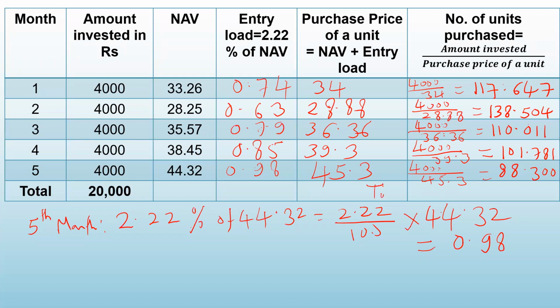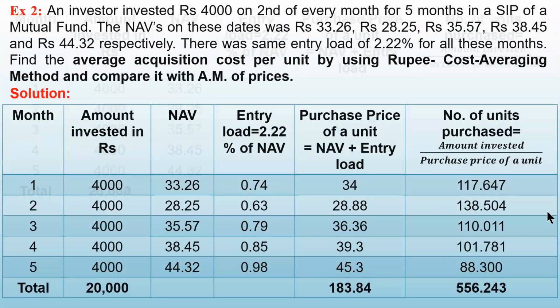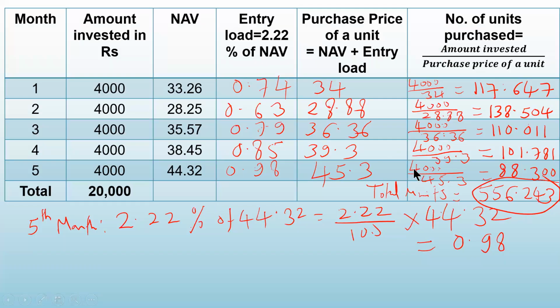Total units is equal to 556.24. So these many units are purchased altogether. Look here, 556.24. It is correct. Okay. So look here, 556.24. How did we get this? By adding all these units. Now put in the formula.